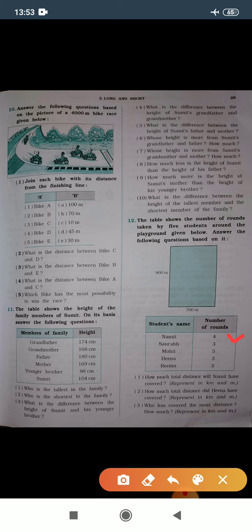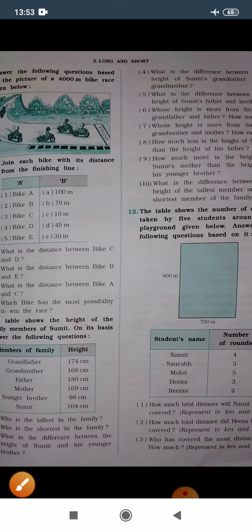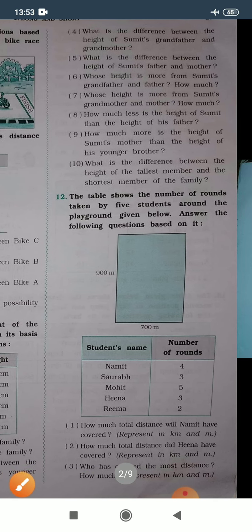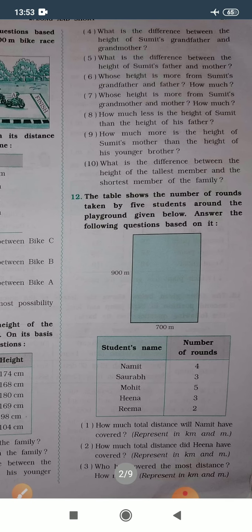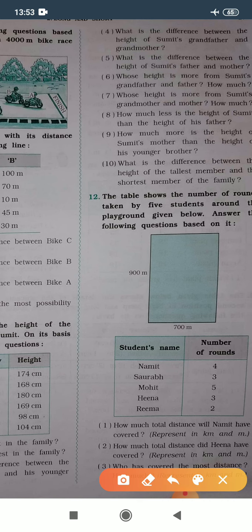So with the help of this table, first we'll go through this table and then we'll solve these questions. Who has done the maximum rounds? You can observe this table. Mohit has done 5 rounds. After Mohit, Namit is there.